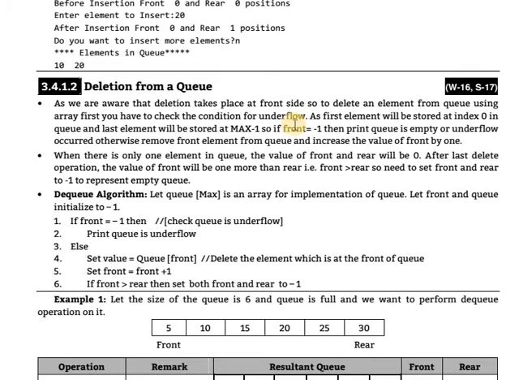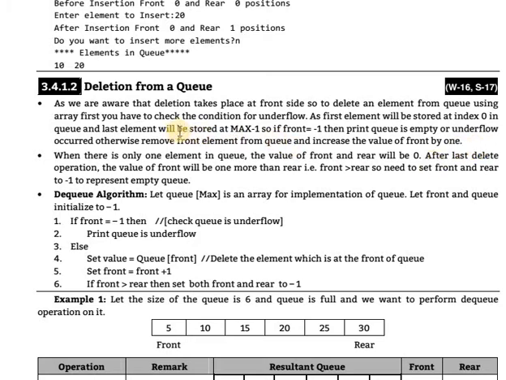As the first element will be stored at index 0 in Q, and the last element at max -1, the array starts with 0. So if front is equal to -1, then print Q is empty or underflow occurred, otherwise remove the element from Q and increase the value of front by 1.